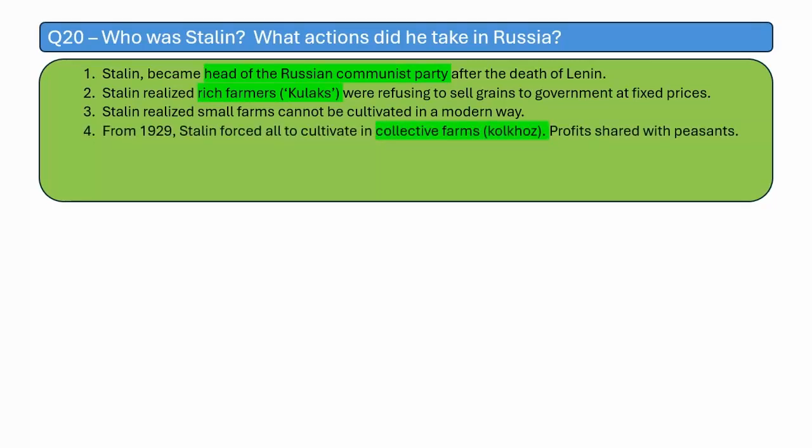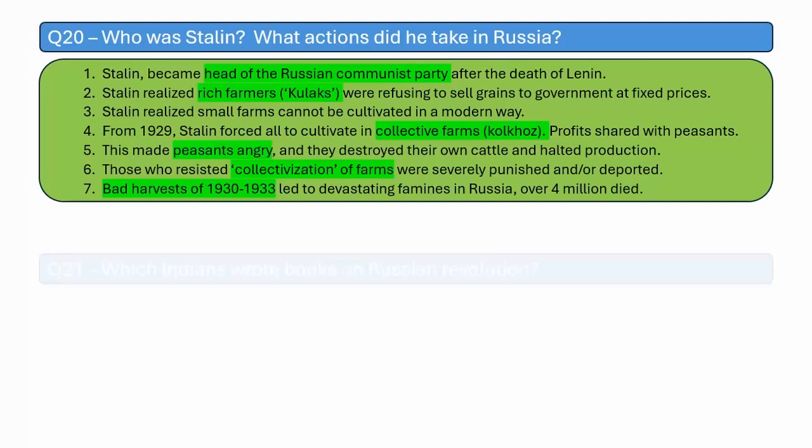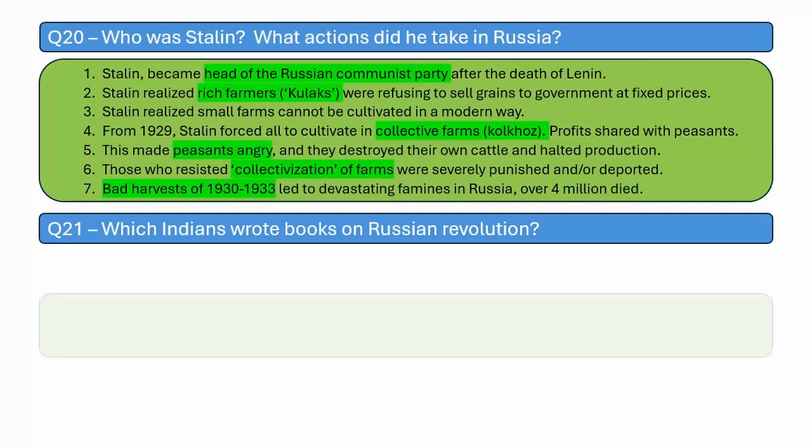So from 1929, Stalin forced all the peasants to cultivate farms in collective farms which belonged to the state, called kolkhoz, and the cultivation profits were shared with the peasants. This made peasants very angry and they destroyed their own cattle and halted the production. Those who resisted collectivization of farms were severely punished by Stalin and they were also deported. But some bad harvests happened from 1930 to 1933, which led to devastating famines in Russia in which 4 million died.